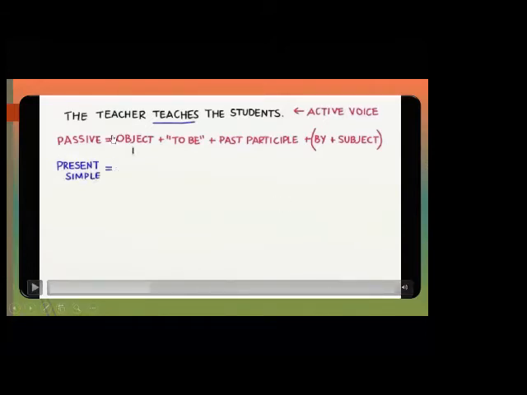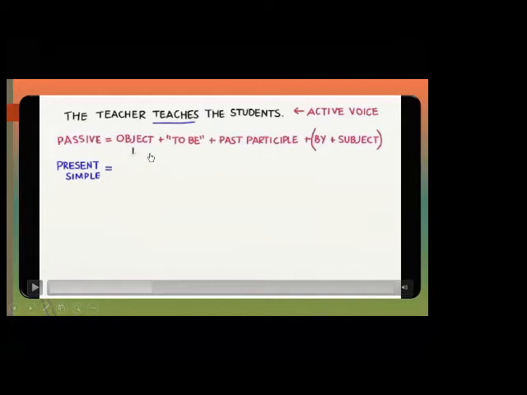So here, this is an active sentence and we want to change it into passive. The teacher is the subject, teaches the verb, the students the object. In the passive, we start with the object. So we will start using the students. And at the end, we will use by the teacher.